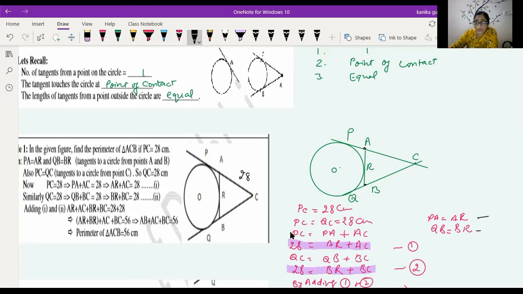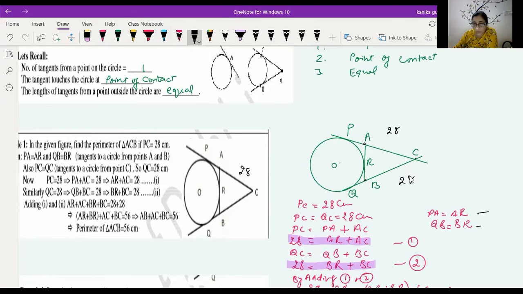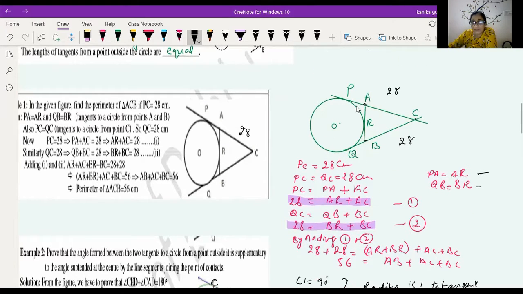Now it is given that the length of PC is equal to 28, then the length of QC is also 28, because the lengths of tangents from an external point of the circle are equal. Now you can write PC as PA plus AC. Now PA is equal to AR, since the tangents from an external point are equal.